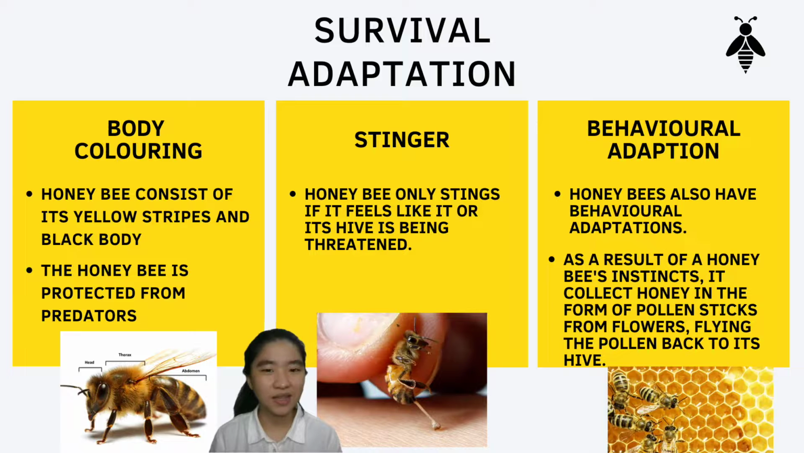As a result of a honeybee's instincts, it collects nectar and pollen from flowers, flying the pollen back to its hive. Flowers can be pollinated by honeybees when they drop pollen. The honeybee dance is a behavioral adaptation used by honeybees to attract mates.